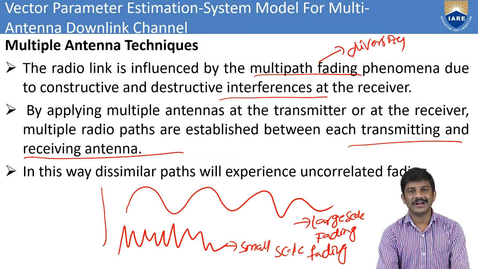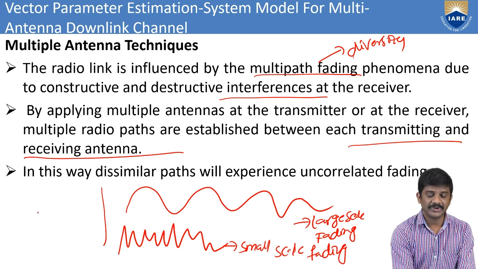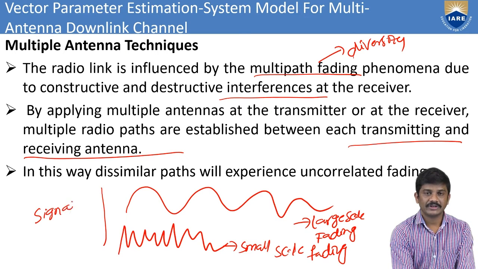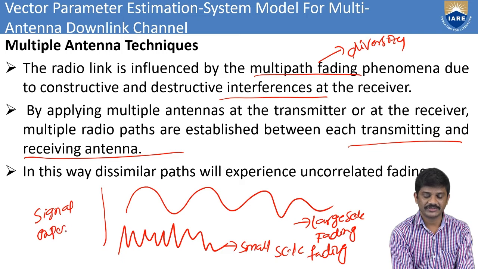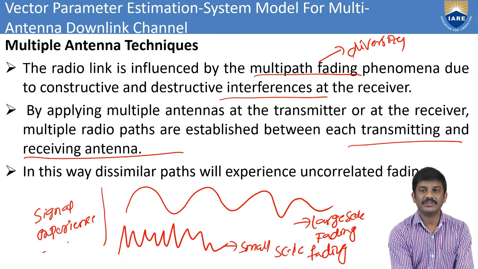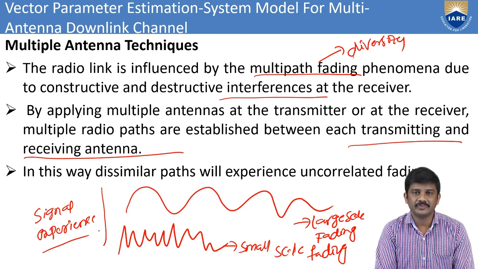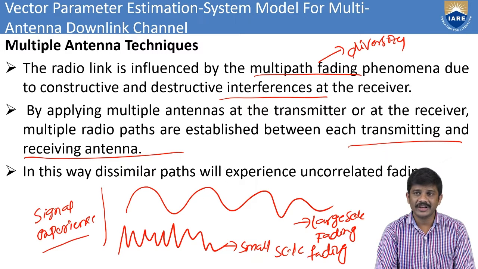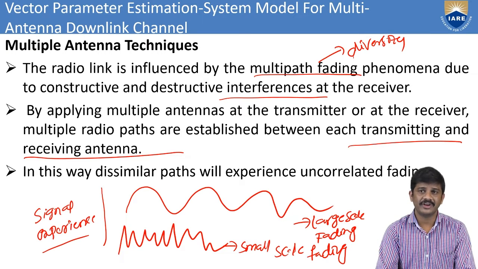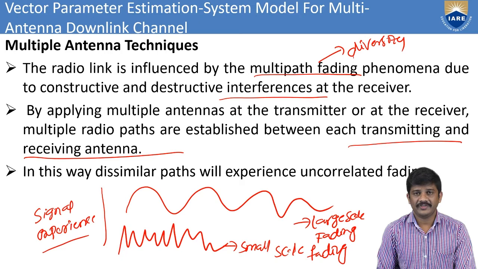These two are caused by the signal experience. Within the signal experience only, it is caused by the large scale fading and also small scale fading. These are uncorrelated fading also.